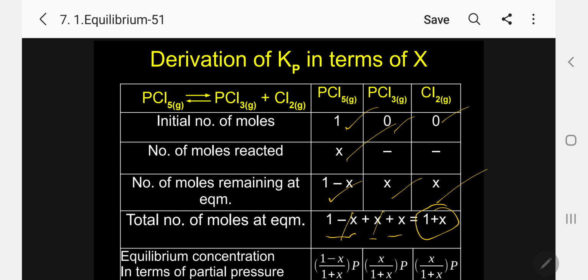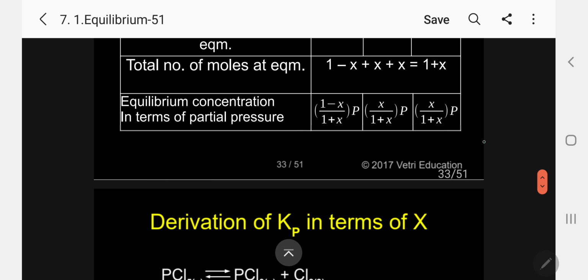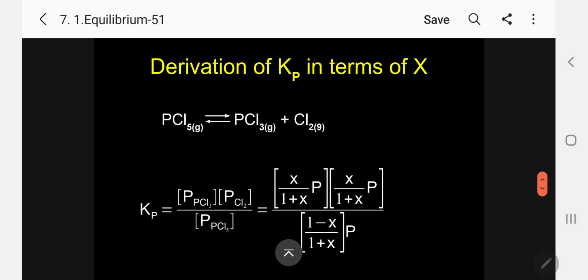Mole fraction, kindly follow. The partial pressure is equal to mole fraction into total pressure. That is the formula we are applying. So for PCl5, 1 minus X by 1 plus X multiplied by P. Same way, X by 1 plus X into P for PCl3, and same way X by 1 plus X into P for Cl2. Kindly follow. So now let me substitute in the equation.